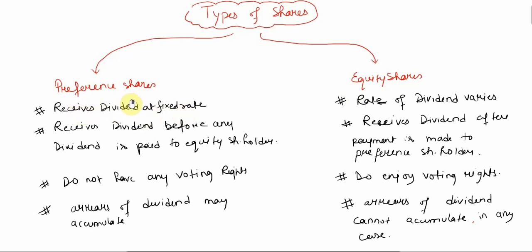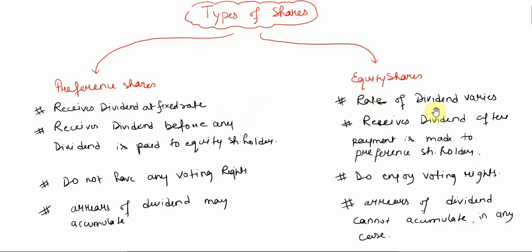So preference shares receive dividend at a fixed rate. That means if you are purchasing a preference share, then you will receive a dividend at a fixed rate. For example, in the shares they have mentioned that they are going to provide a return of 10%. Then as long as you hold that preference share, you'll be getting a return of 10% of the profit.